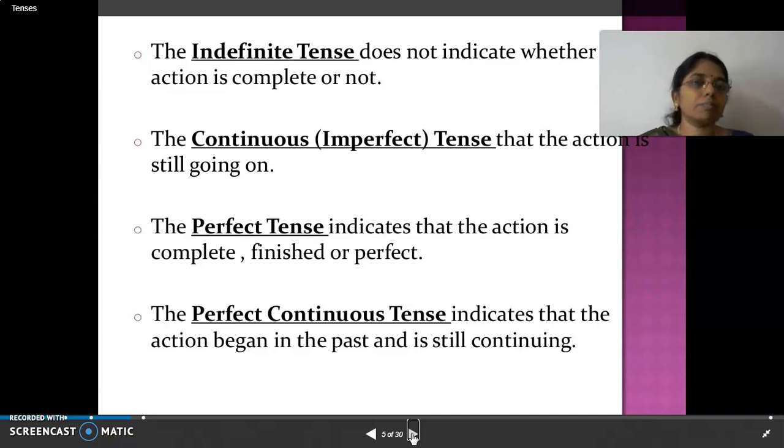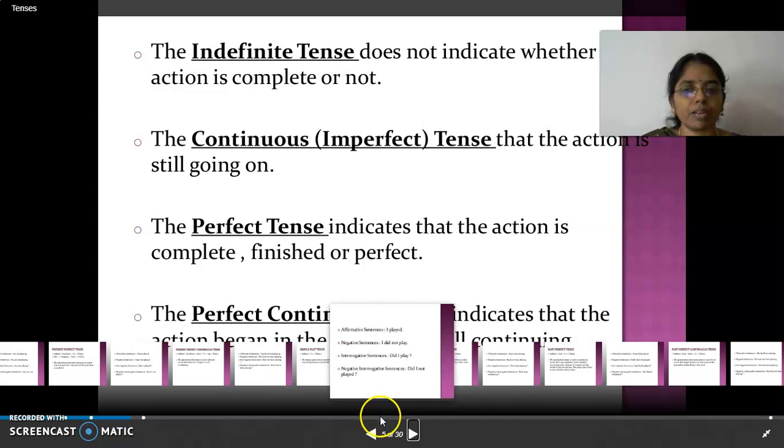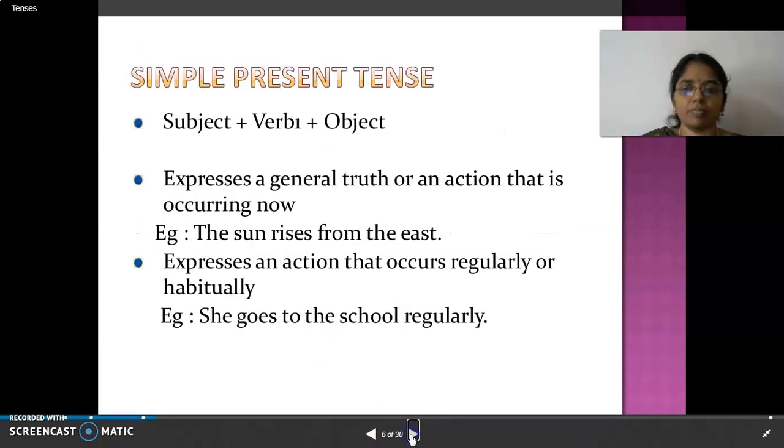Is it clear? This is the basic thing which we have to learn. We learned already, it's just a recollection. Simple tense does not indicate whether the action is complete or not. The continuous tense says that action is going on. And the third is perfect tense, which indicates the action is complete. The word itself says perfect, completed, finished. And the fourth tense is perfect continuous tense, started in the past and still continuing. Right, children? Any doubt? Good.